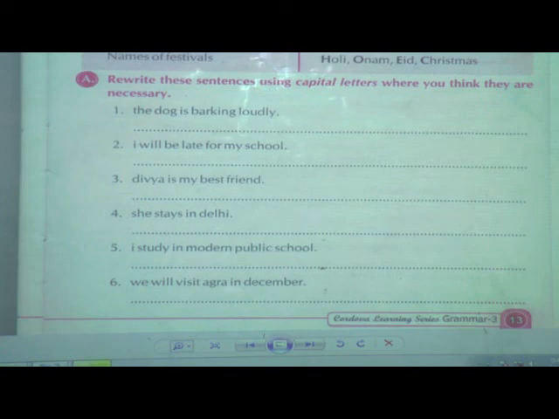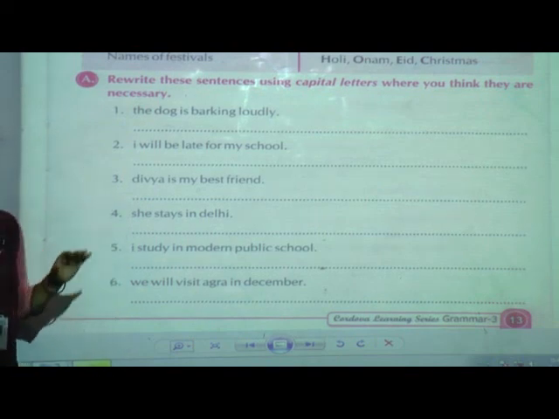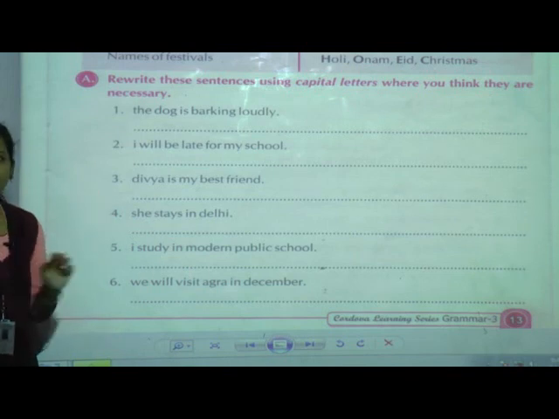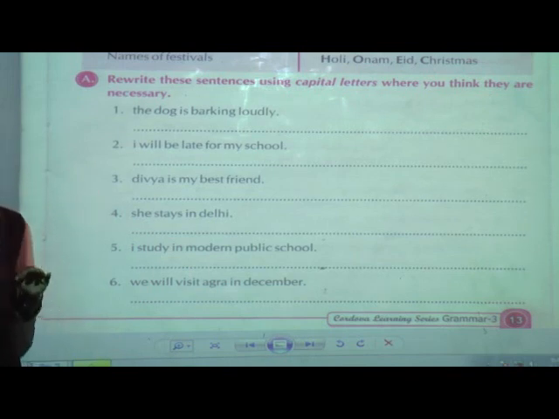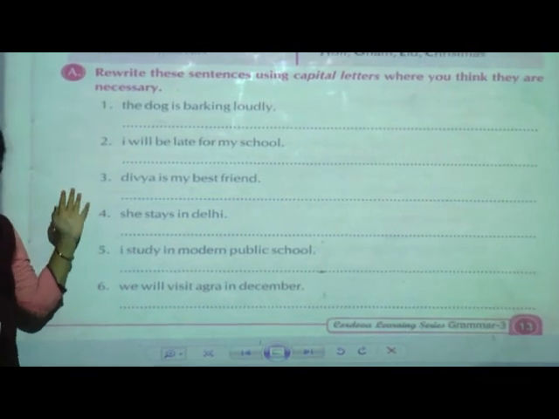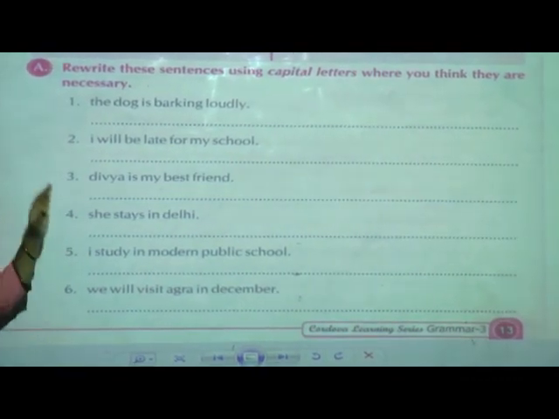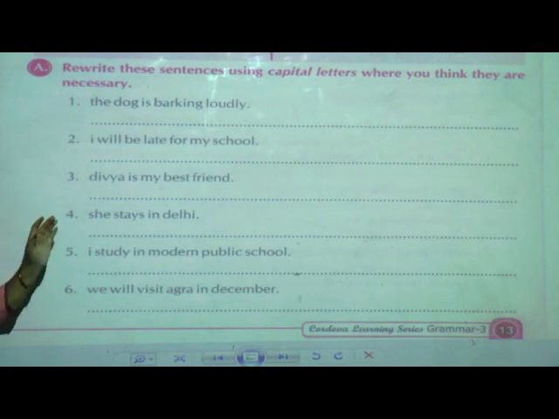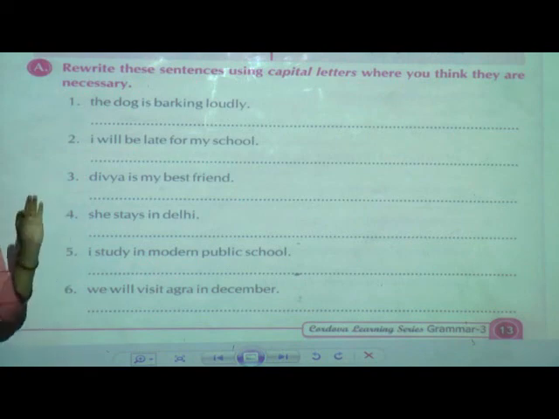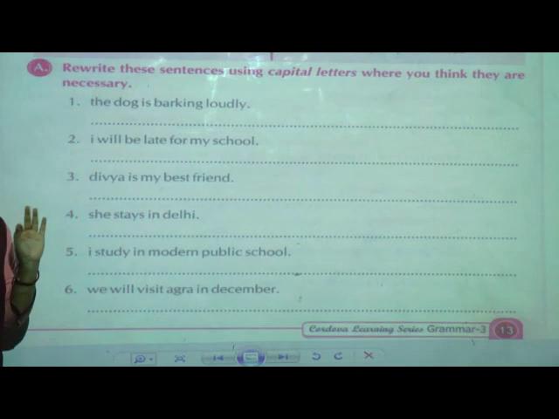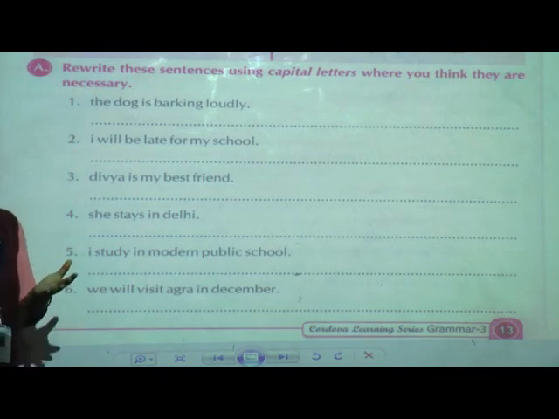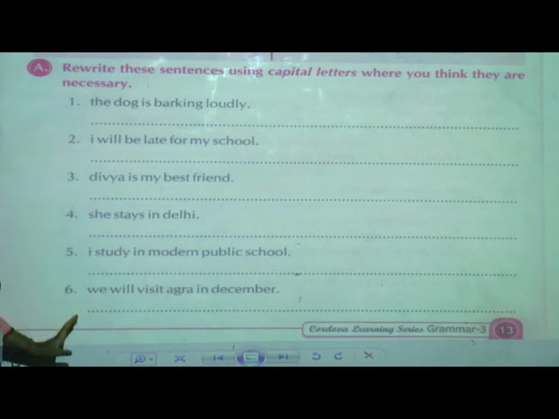Now here 6 examples have been given, and one by one we are going to solve them. But while I am giving the answer, you don't write it. I will give you time, and at that time you can copy the answer from the screen. While I am teaching, just listen carefully, remember where we have to use the capital letters, understand that, then you copy it. Okay, one by one we are going to solve here.